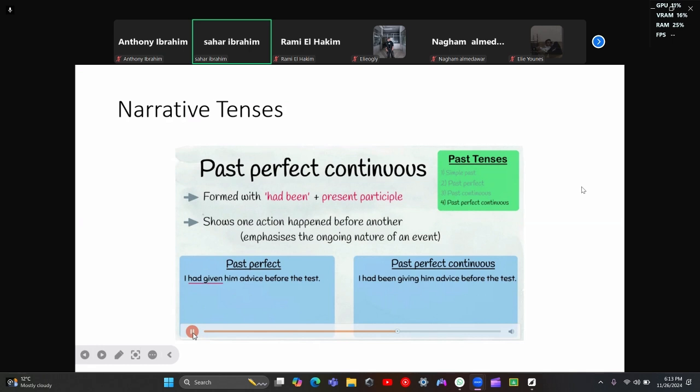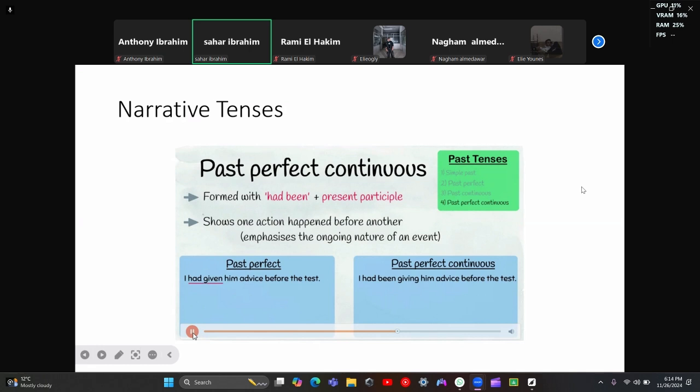This is what you need to know. Past perfect continuous. I had given him advice before the test. In this sentence, the action, giving advice, begins and ends in the past. The use of past perfect emphasizes the completion of the action. I had been giving him advice before the test. In this sentence, the action also begins and ends in the past. However, the use of past perfect continuous emphasizes that it was an ongoing action.